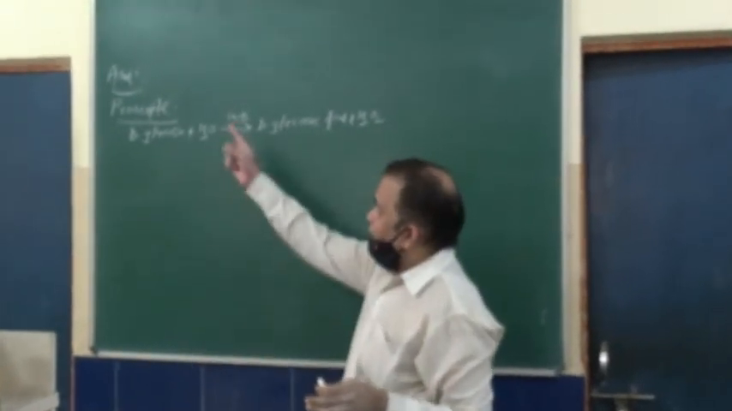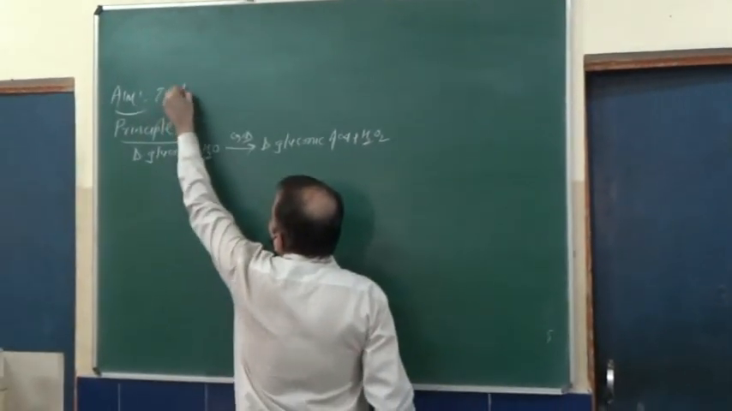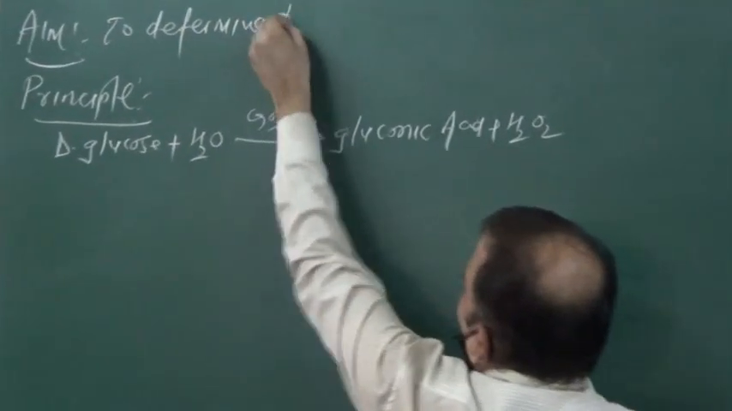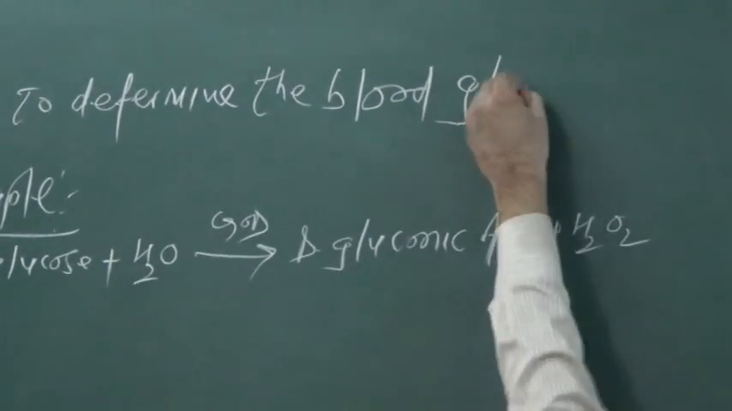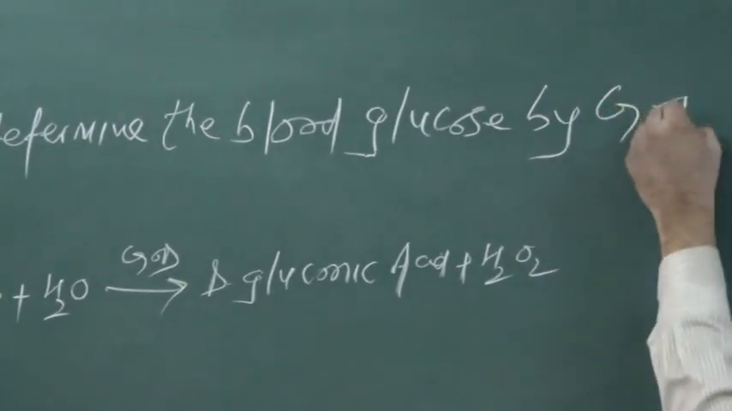So what is the aim for the next experiment? That is to determine the blood glucose by one method that is called the GOD-POD method.